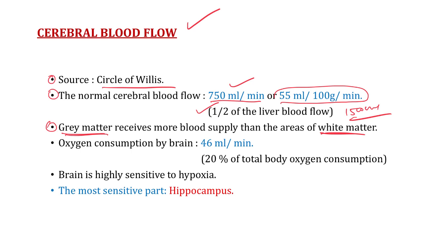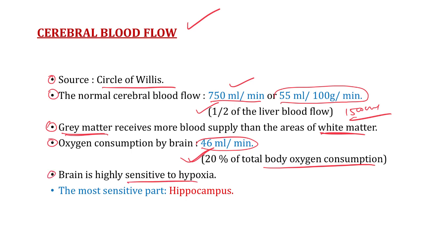Now the fourth question. What is the oxygen consumption of brain? So the oxygen consumption by brain is 46 ml per minute, which is 20% of total body oxygen consumption. See here, this is something very important, right? That's why our brain is highly sensitive to hypoxia, right?